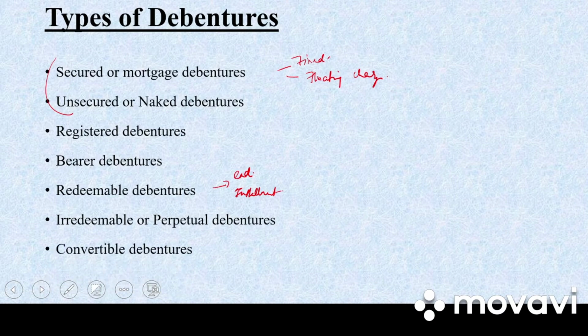Last one we have convertible debentures. Convertible debentures are those which can be easily converted into equity shares or any other securities at a specified stated rate of exchange, either at the option of the debenture holder or at the option of the company. When a part of the amount of debenture is converted into shares, it is known as partly convertible debentures. But when the whole amount of the debenture is converted into shares, it is known as fully convertible debentures. So these are the different types of debentures.